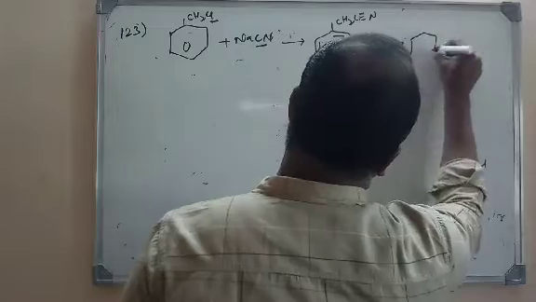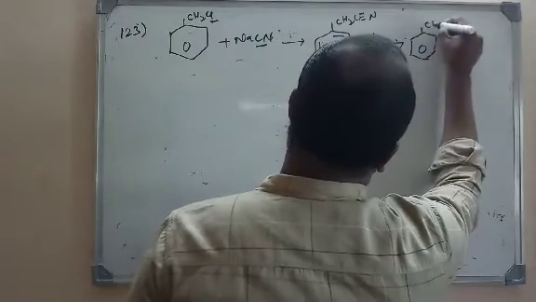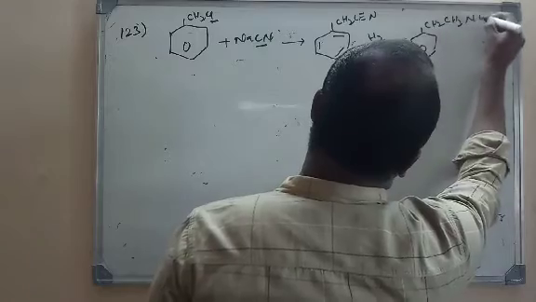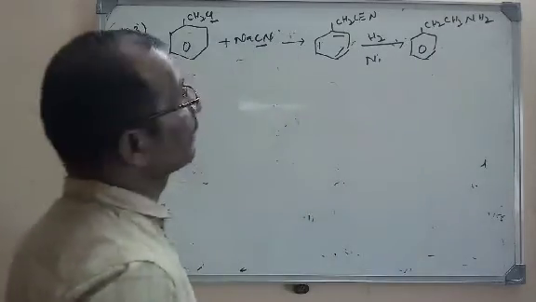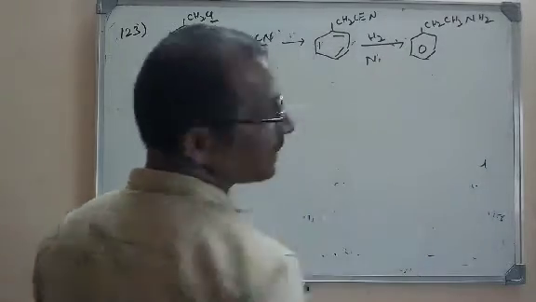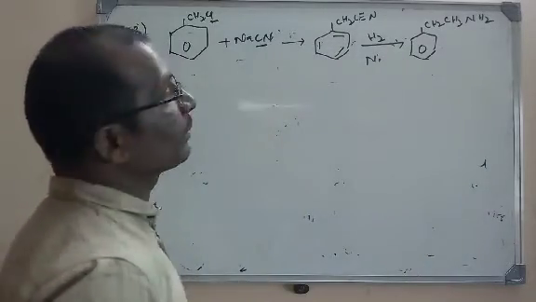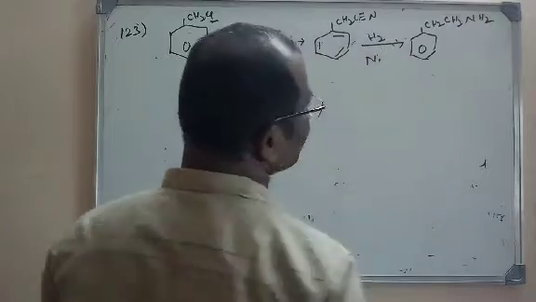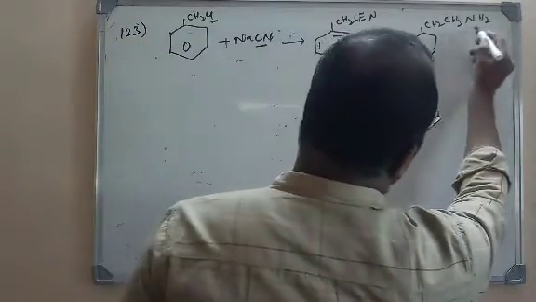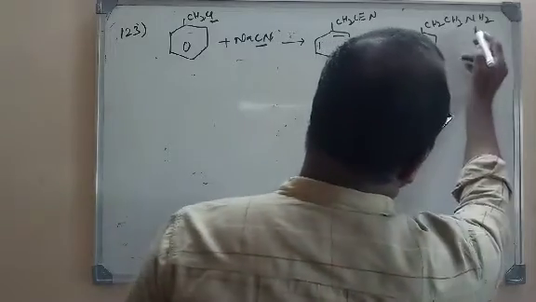So you can add here CH2. If two hydrogens are added here, it will become CH2 and NH2. Look here, for nitrogen we have added two hydrogens. Here there are two double bonds, so two H2s can be added, and as a result we get an amine. What is this amine here?